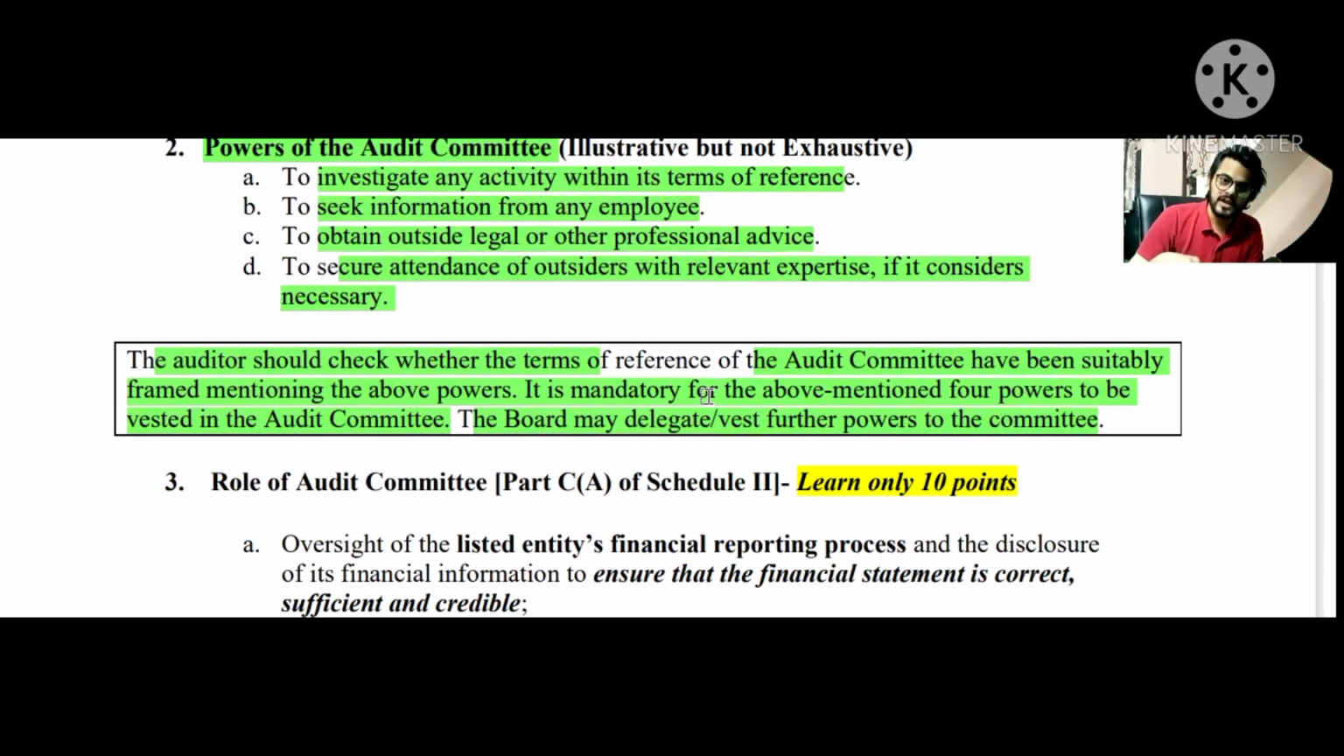All right. So apart from these powers which are mandatory, other powers can also be given by the board of directors to the audit committee. All right, but these 4 powers are mandatory, remember that.